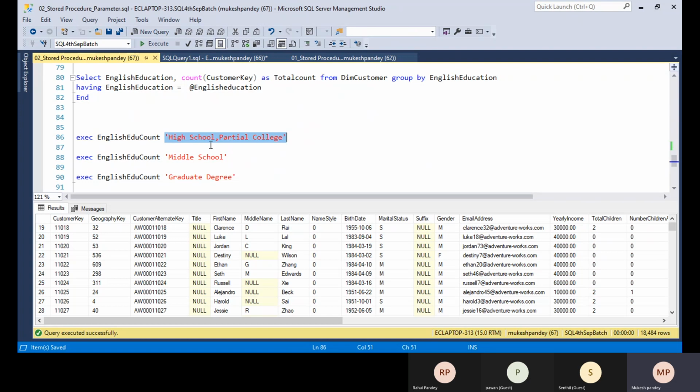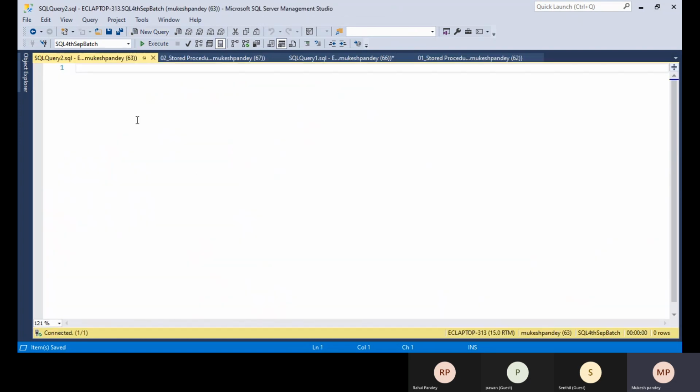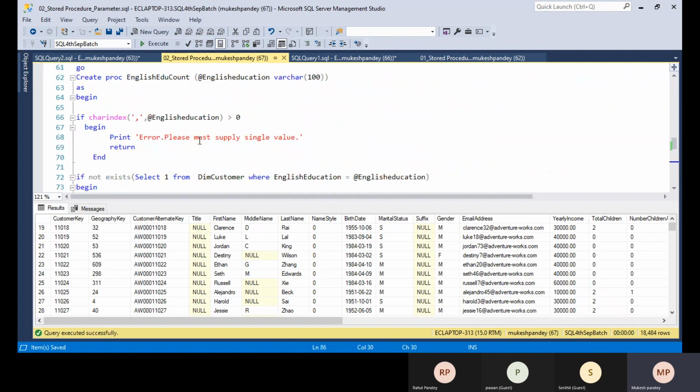If the user passes high school and partial college at a time, you need to throw the error that please must supply a single value. So how can you pre-validate that a user passes multiple values with comma separation? We already discussed CHARINDEX. CHARINDEX is basically used to find the position of any value. So for example, suppose CHARINDEX is used.